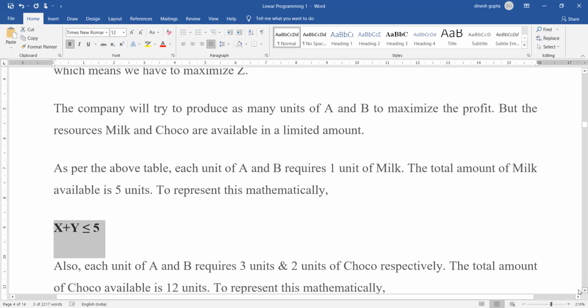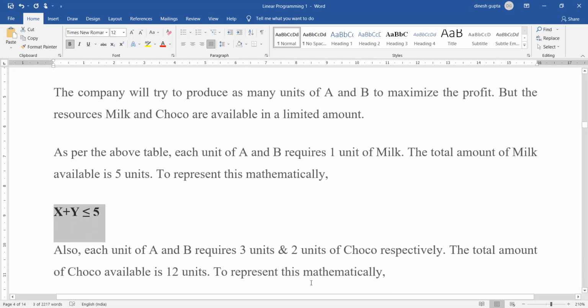Next is the second resource, that is choco. 3 units are required for producing A and 2 units are required for producing B, and the total units we have is 12. So what will be the constraint for this? The constraint will be 3x plus 2y less than or equal to 12.